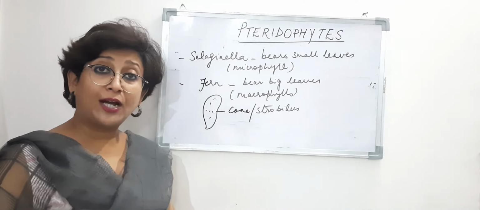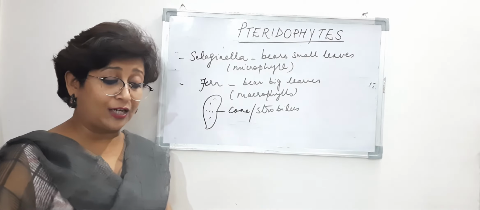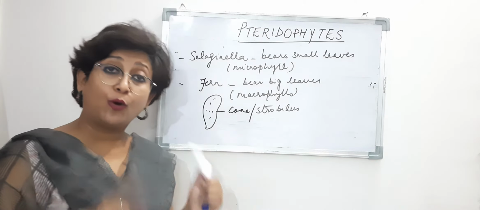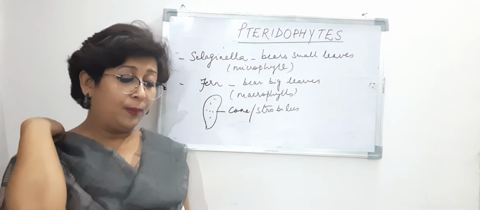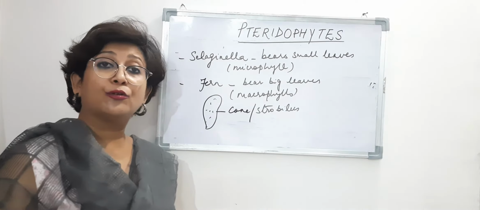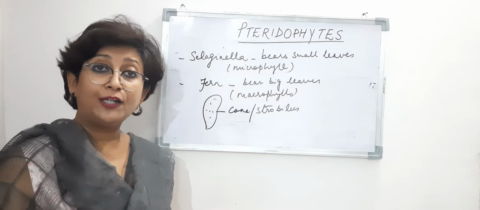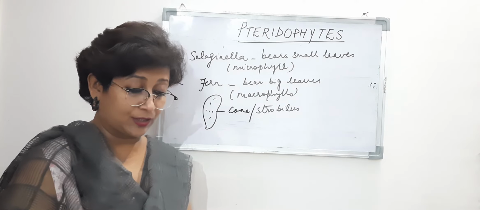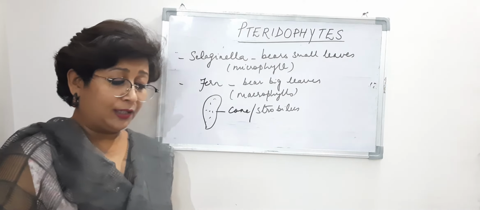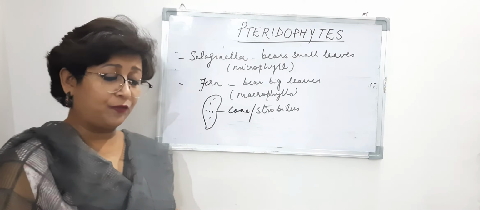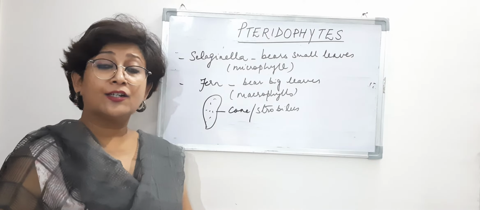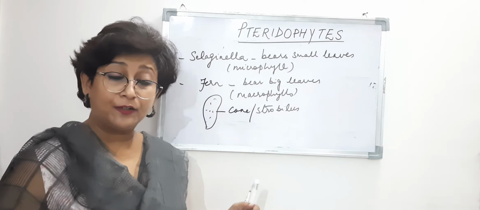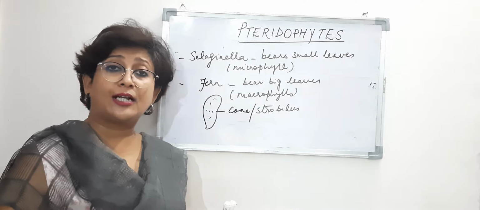So what are sporangia? Sporangia are structures that bear spores which undergo meiosis to produce haploid cells which give rise to gametophyte, right? So these gametophytes, as I told you, are small in structure, free living, and photosynthetic as well, right?